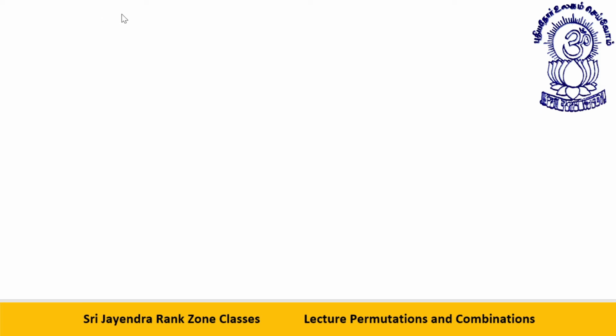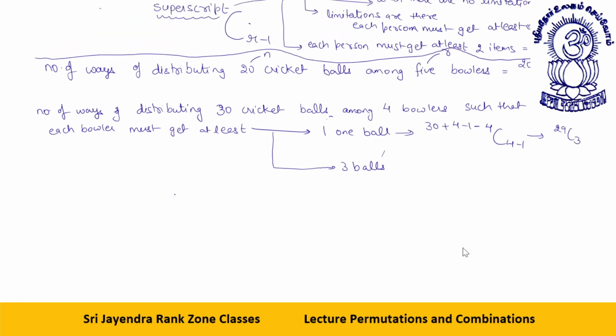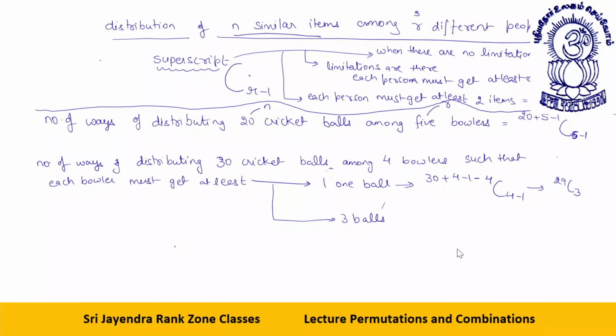I wrote the formula, superscript upon C r minus 1. What was that? Number of ways of distributing n alike things, n similar items among r different people.